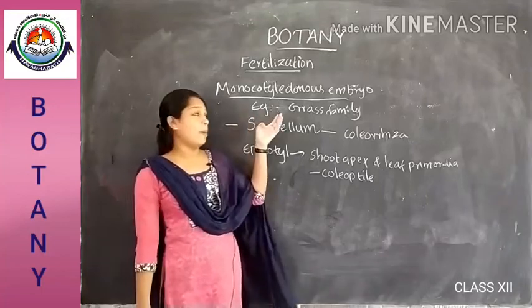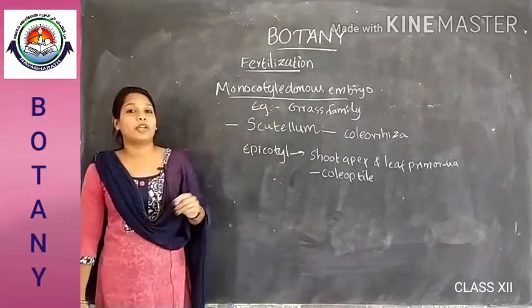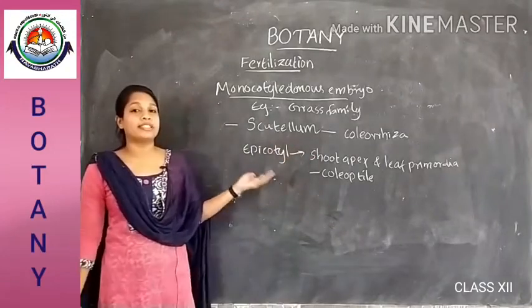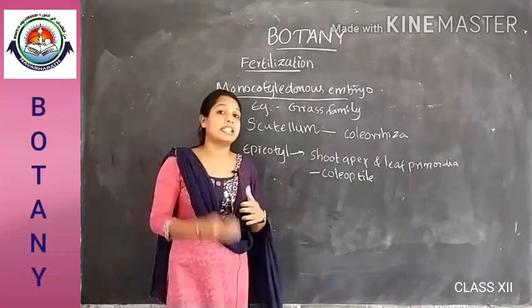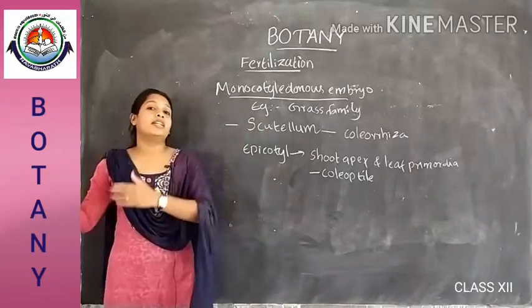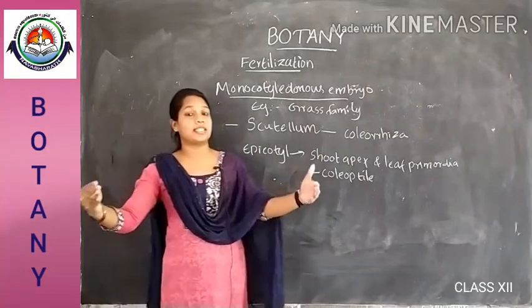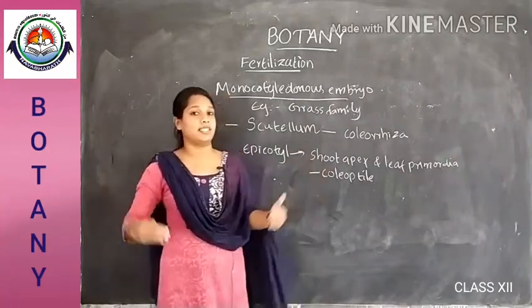So that's all about the monocotyledonous embryo. The dicotyledonous and monocotyledonous embryos are similar in their early stages, and differ in their later developing stages.